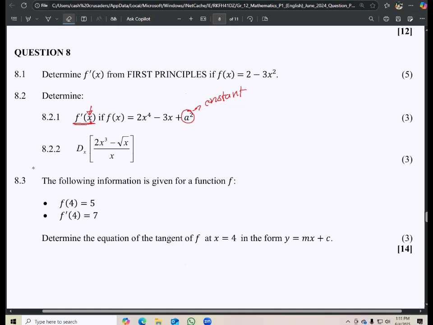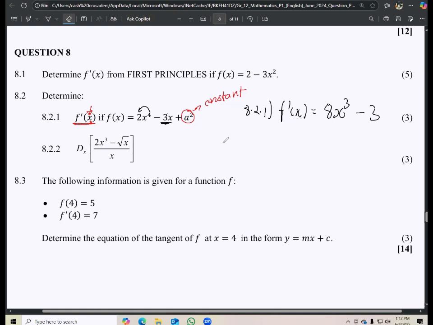So for 8.2.1, we just simply say f prime x. The derivative of this is 4 jumping down to multiply, so it's going to be 8, and then subtract 1 from that exponent, so we are left with 3. And then this is minus, we know the derivative of this one is just the value here, so minus 3. Then we are done, just like that.